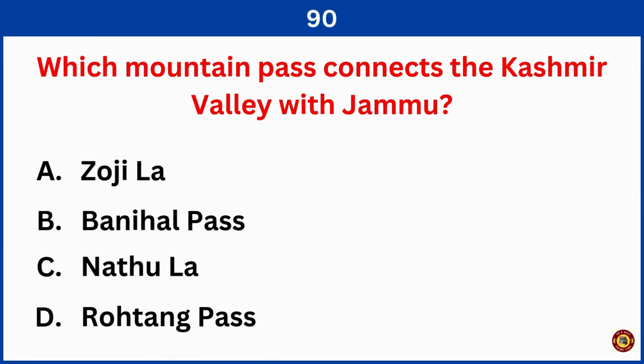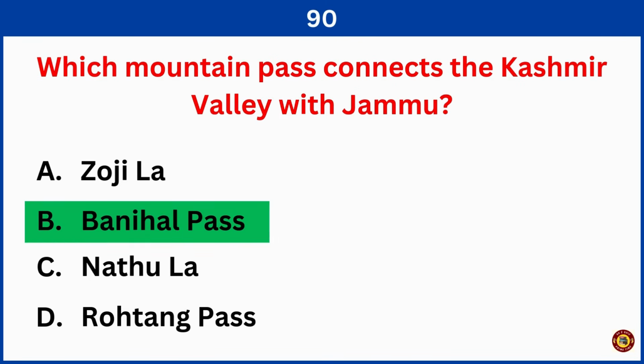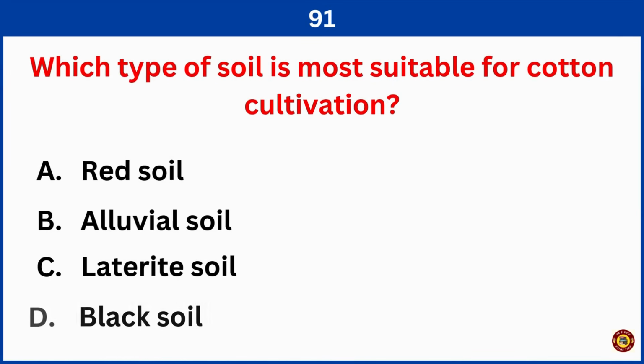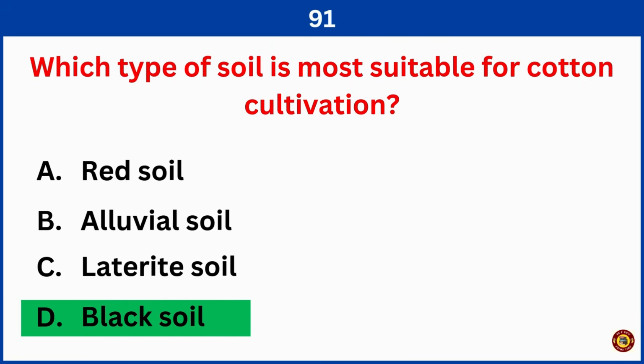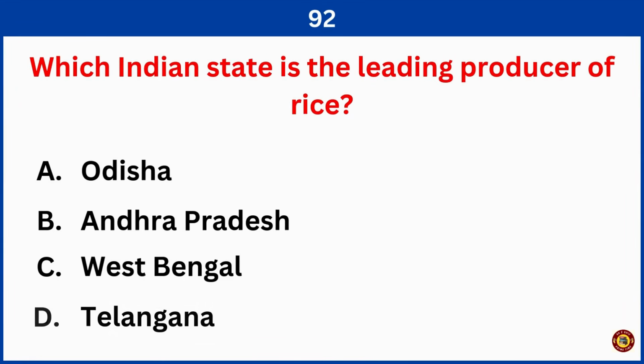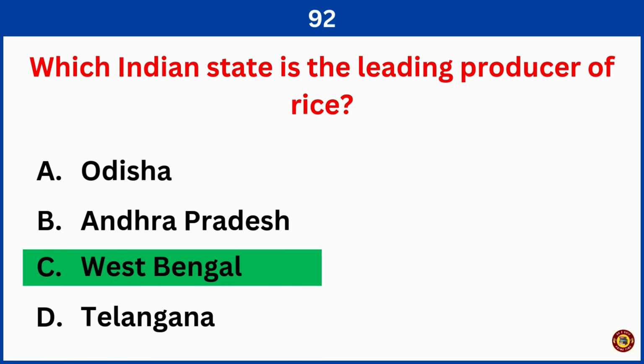Which mountain pass connects the Kashmir Valley with Jammu? Right answer is option B, Banihal Pass. Which type of soil is most suitable for cotton cultivation? Right answer is option D, black soil. Which Indian state is the leading producer of rice? Right answer is option C, West Bengal.